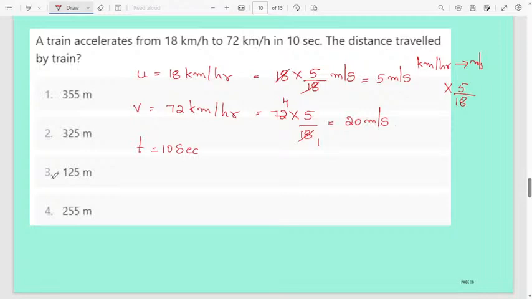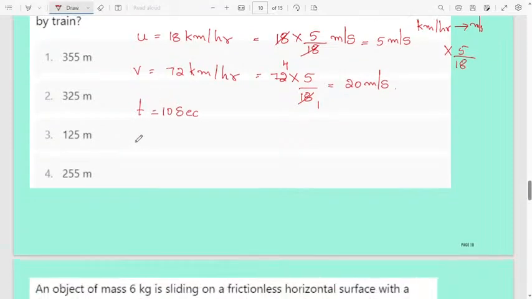You know the final velocity, initial velocity, and time is given, everything is given. Then acceleration a is equal to change in velocity, that is v minus u divided by t.